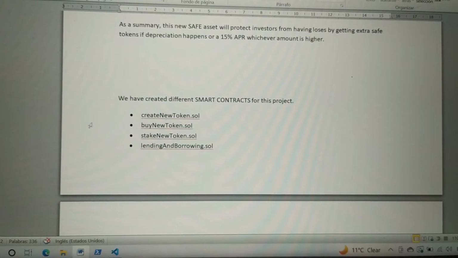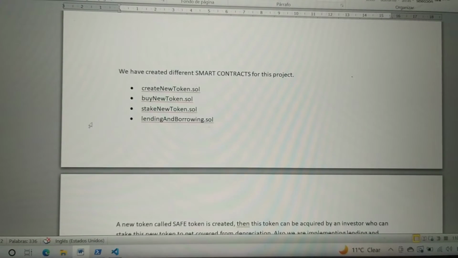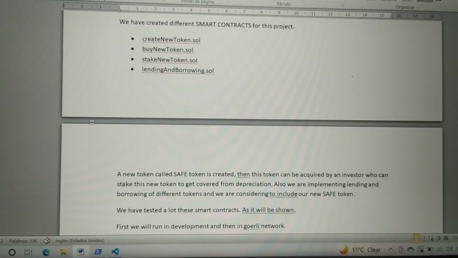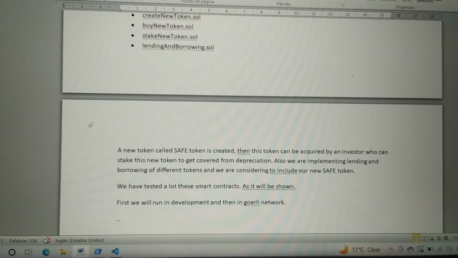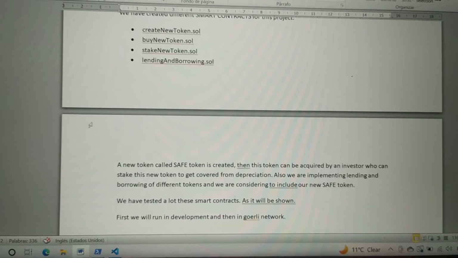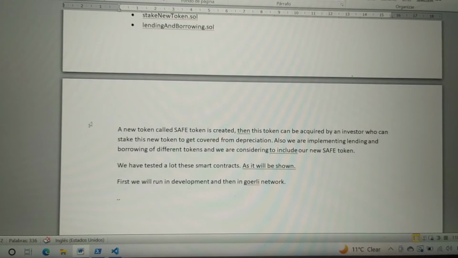We have created different smart contracts for this project: create new token, buy new token, stake new token, lending and borrowing. A new token called Safe Token is created. Then this token can be acquired by an investor who can stake this new token to get covered from depreciation. Also, we have implemented lending and borrowing of different tokens, and we are considering including our new safe token.